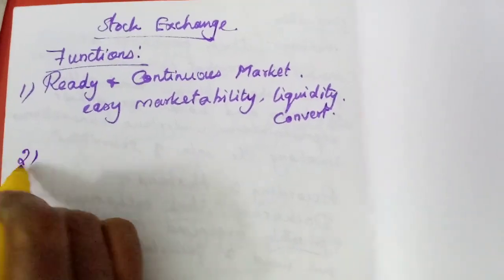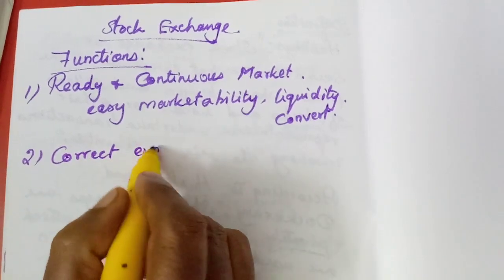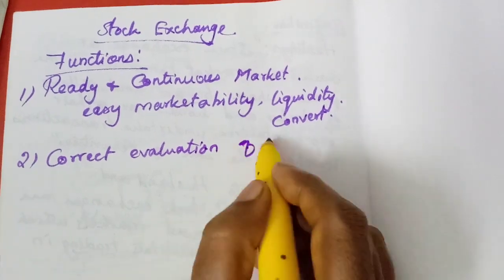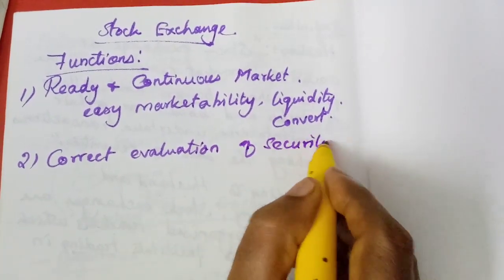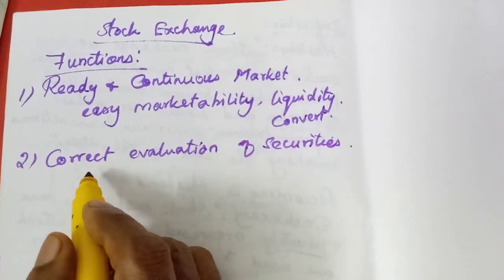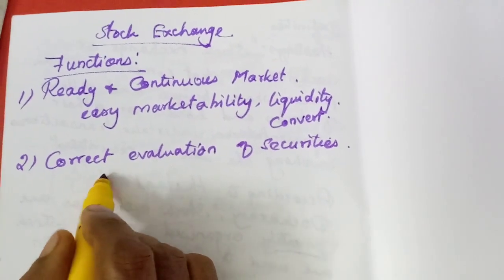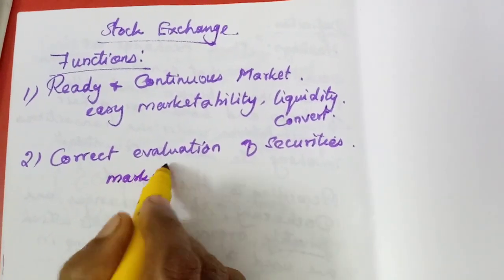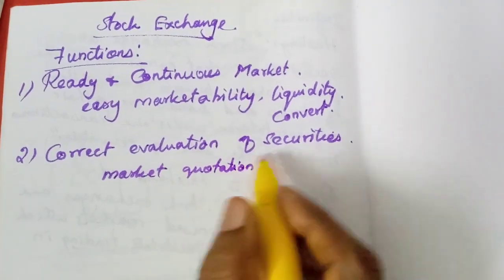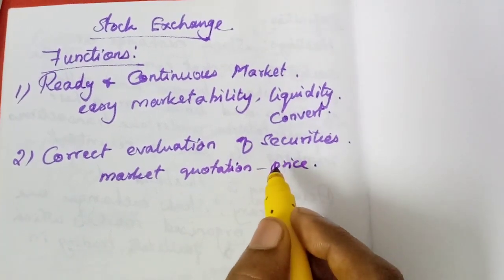Then the second one is correct evaluation of securities. They can evaluate their securities, because in the stock exchange they will display the market quotations. That is the price of the shares. That is called market quotation. Or the price of the securities will be displayed in the stock exchange.